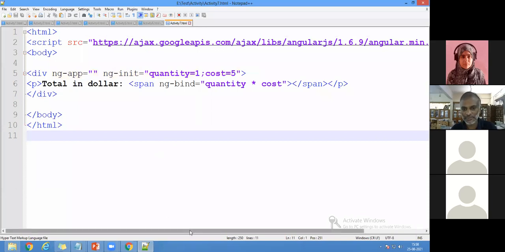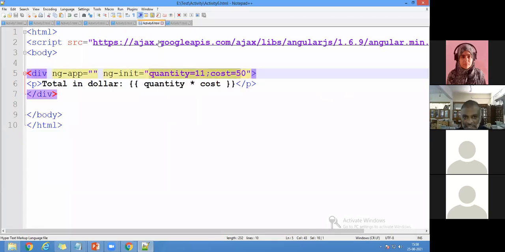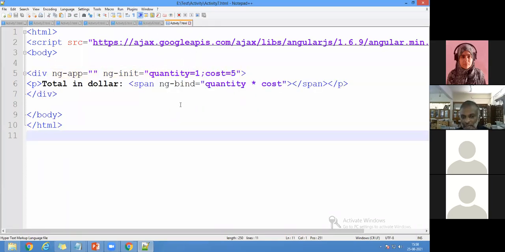What's the difference now? Is there any difference? This is activity 6. You can see that dollar is a quantity into cost. Whereas when I come to activity 7, what is the difference? Any difference, please? Can you chat? What is the one difference which is coming here? Yes, that's good. That's what I told. Always I used to write the program with ng-bind and normal. What is the difference? When I use an expression, I can use it here.